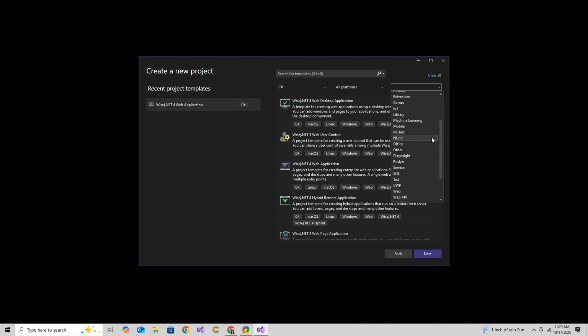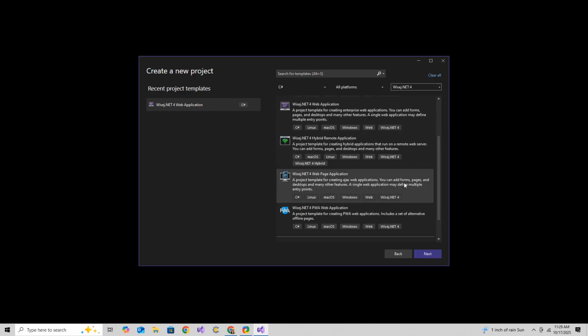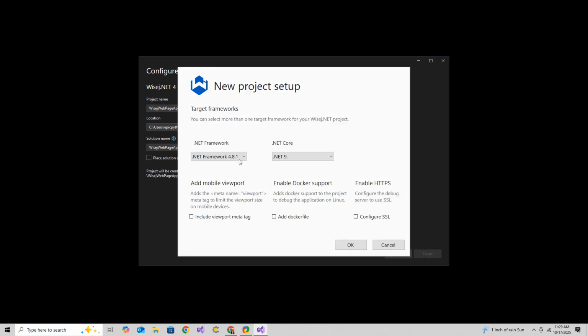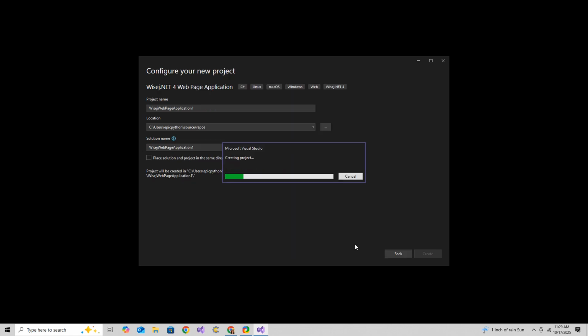And we'll go ahead and choose WiseJ.NET 4. We'll go ahead and choose the WiseJ.NET 4 web page application. Not that it really matters which template you use here. We'll just leave everything as default and click Create. Leave everything as default and click OK.